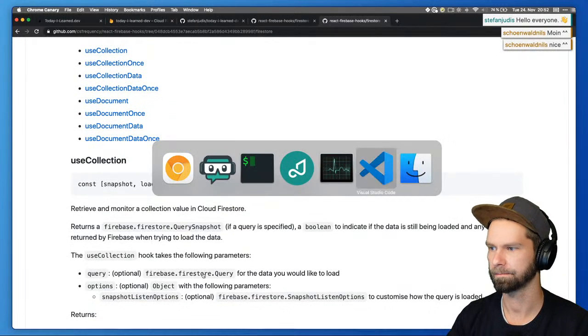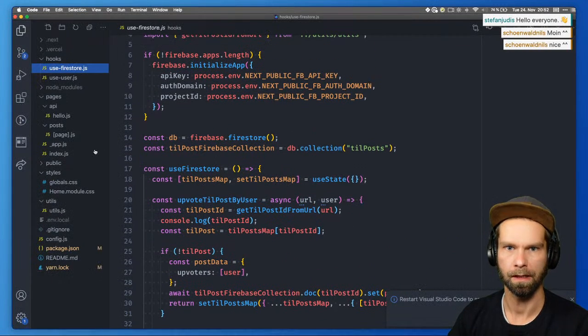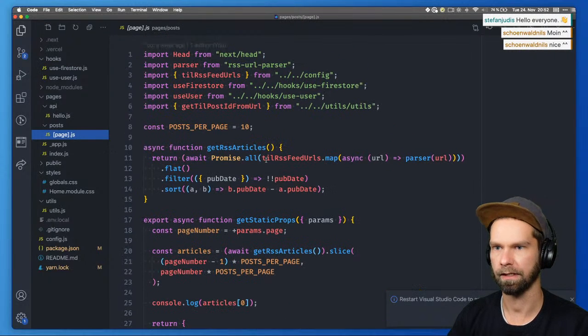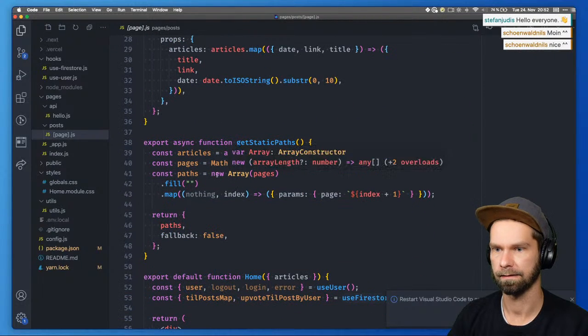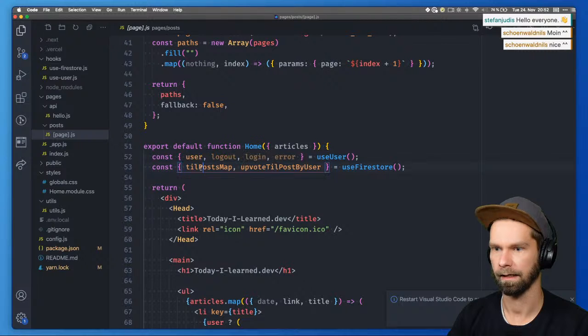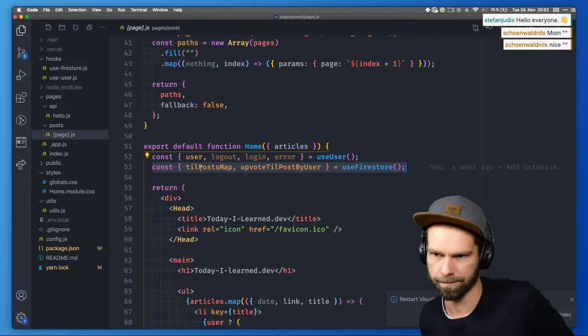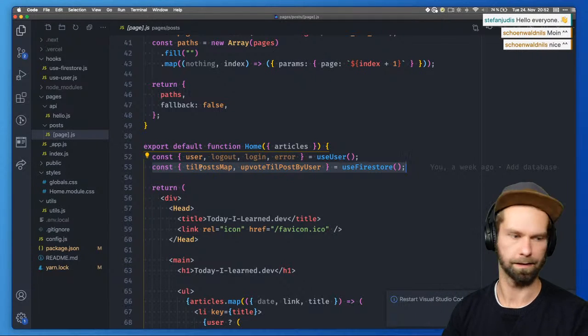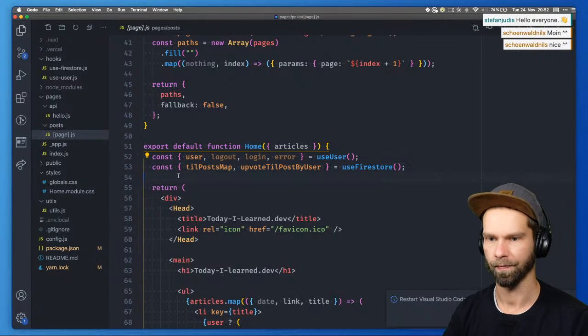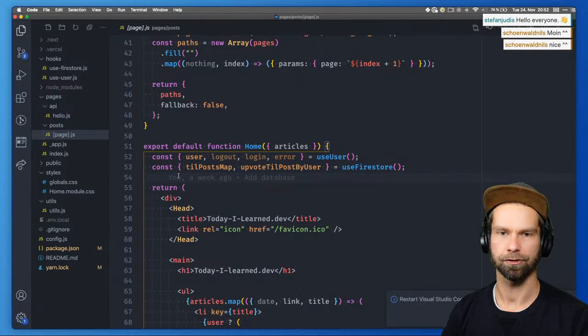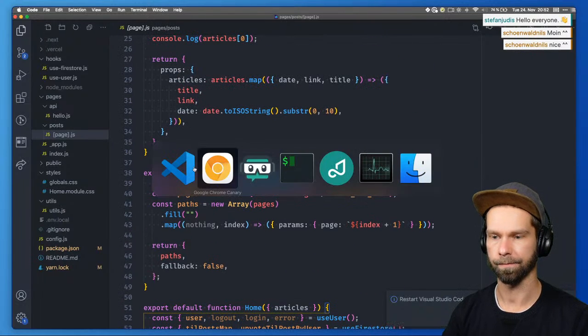So we start our journey from here, and currently this uses this custom useFirestore hook. It gives back a few Today I Learned posts, and then there's an upvote method exposed if someone wants to upvote a certain post. So what we probably should do is use it inline here. I think that makes sense.